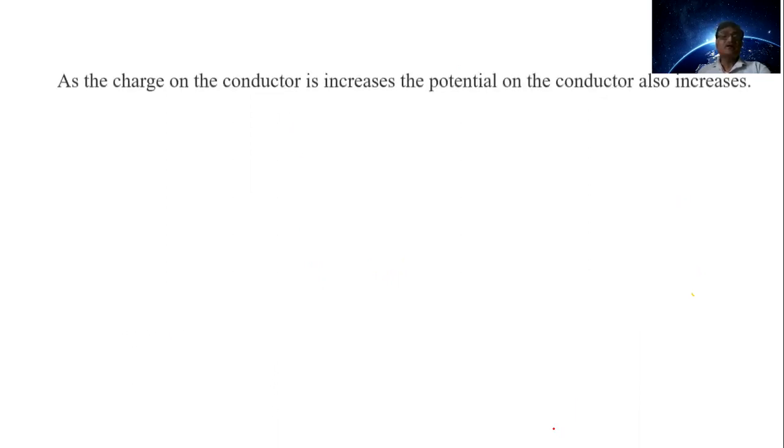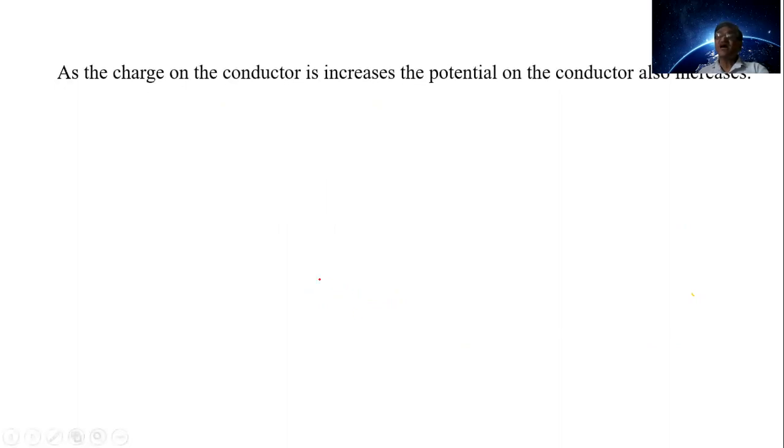Now, we can see here, when the charge is given to the conductor, the potential is developed on it. Suppose here we have the conductor, and when the charge is given to it, we know that the charge produces electric field around it.